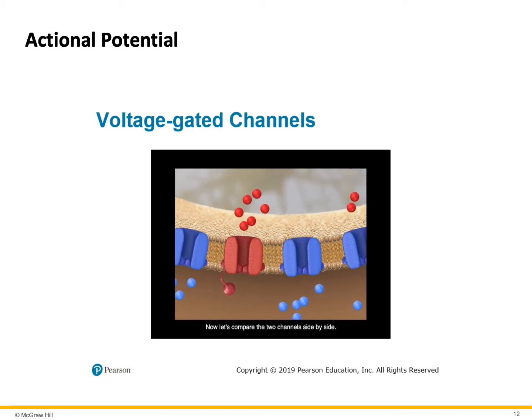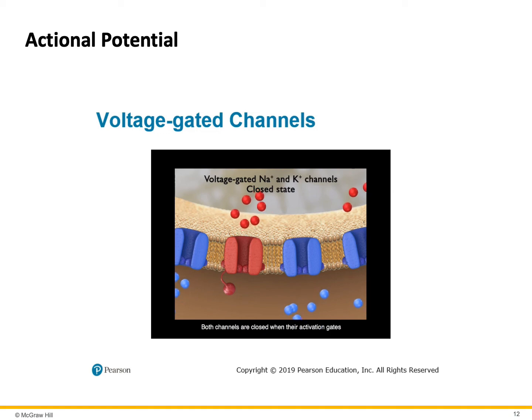Now let's compare the two channels side by side. The sodium ion channel has two gates. One is an activation gate, and the other is an inactivation gate. In contrast, the potassium ion channel has only a single activation gate.